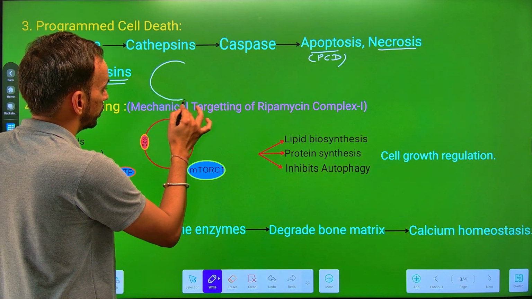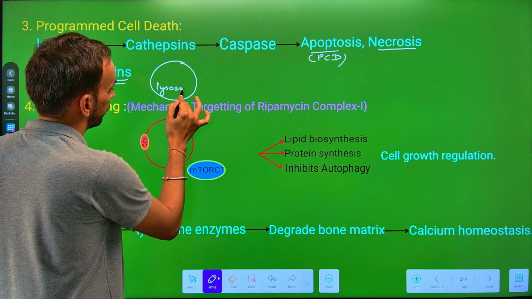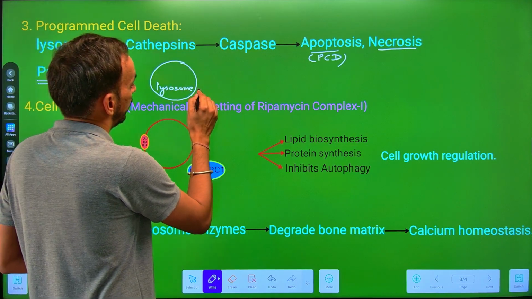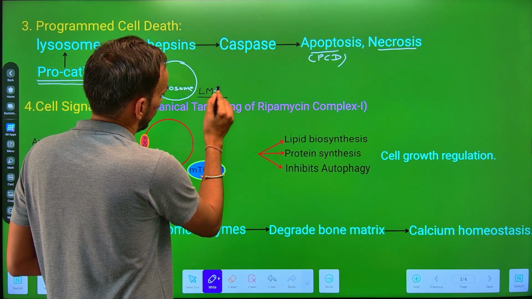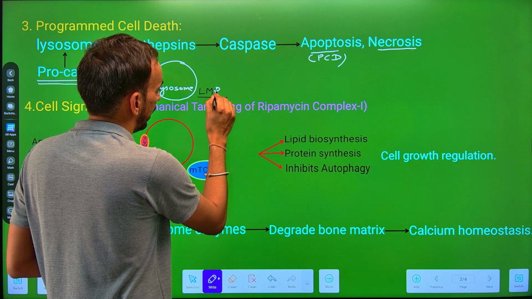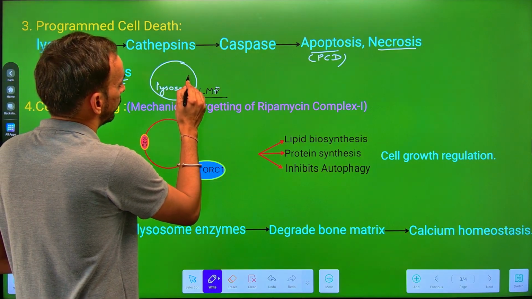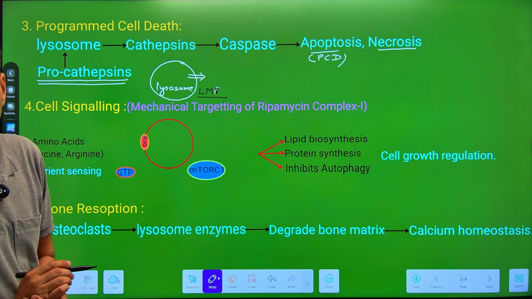Suppose this is the structure of a lysosome, and if there is lysosomal membrane permeabilization, LMP, then there is a leaking of content from the lysosome.